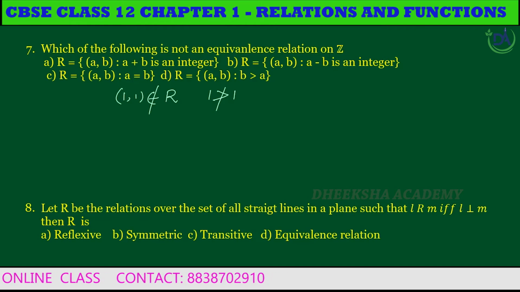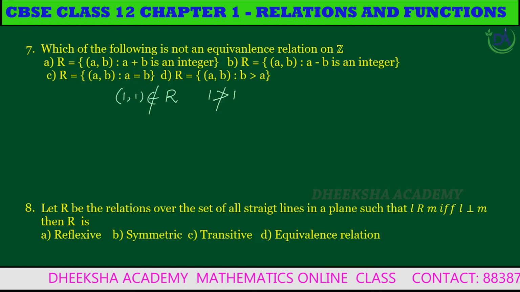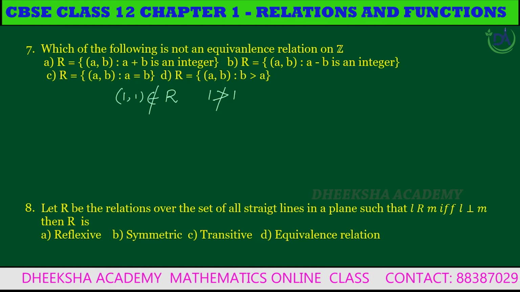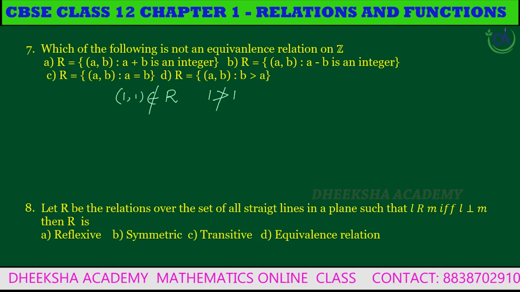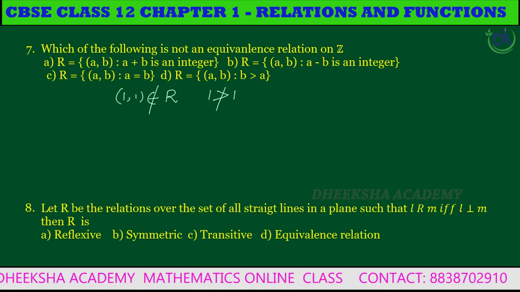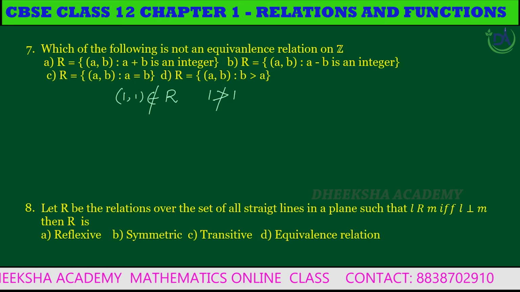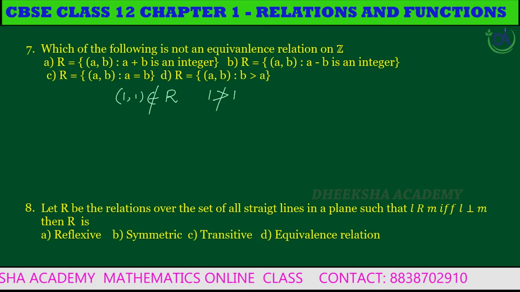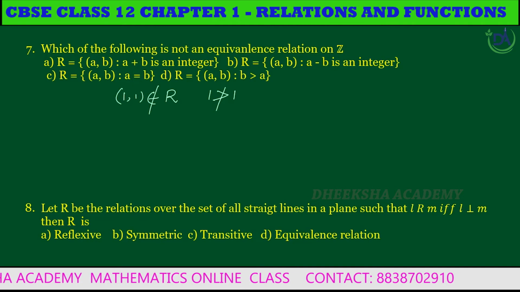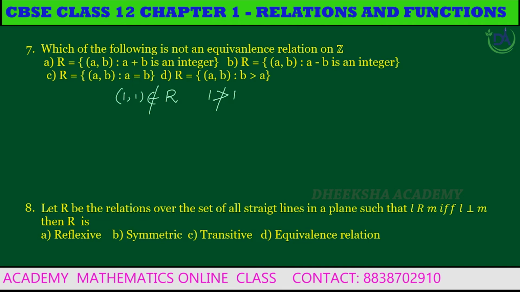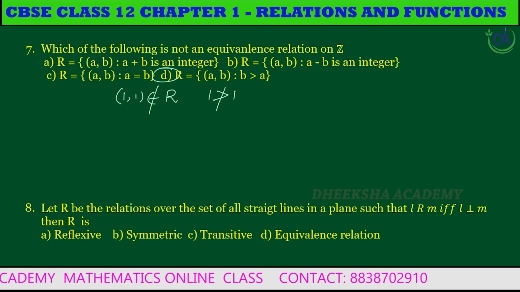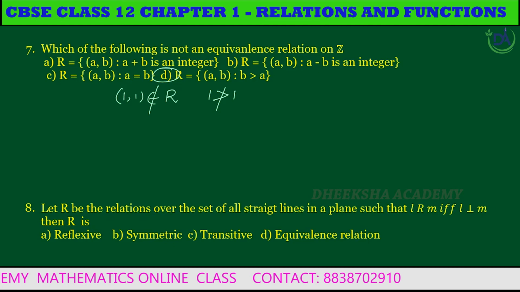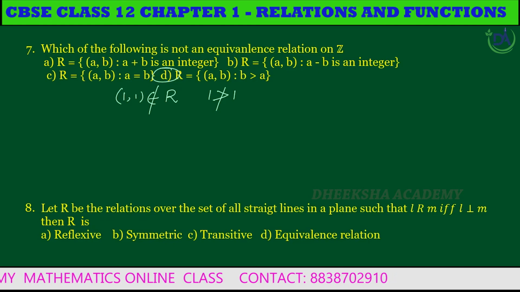Similarly, the symmetric property is also not satisfied. If b greater than a, that does not imply a greater than b. So in option D, the set of all (a, b) such that b greater than a is not an equivalence relation. Option D is the correct answer.